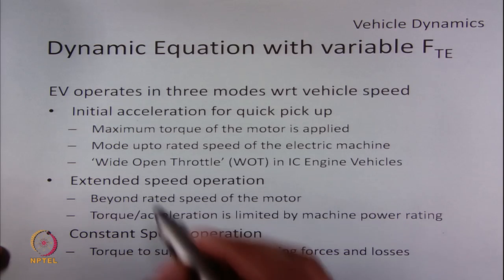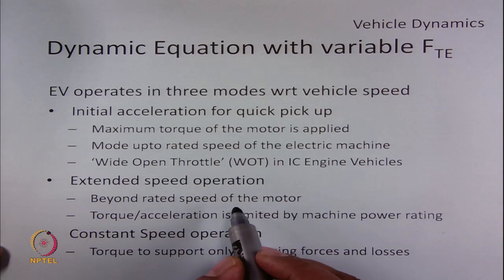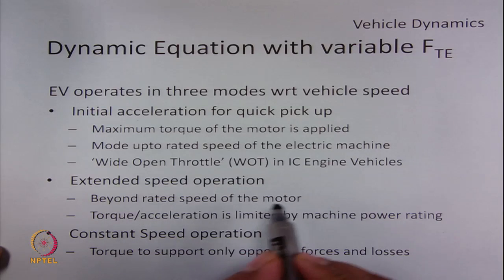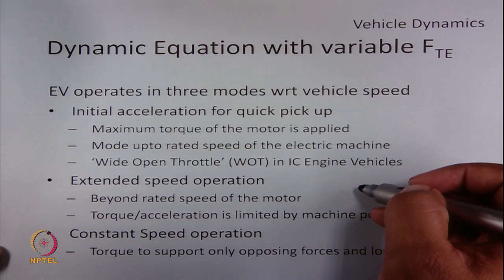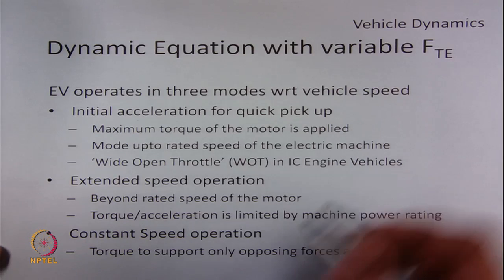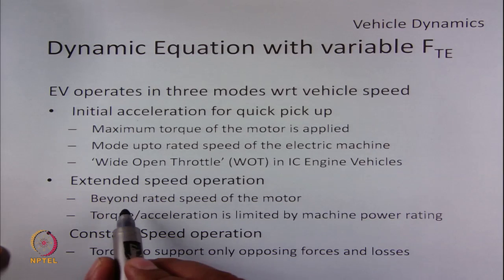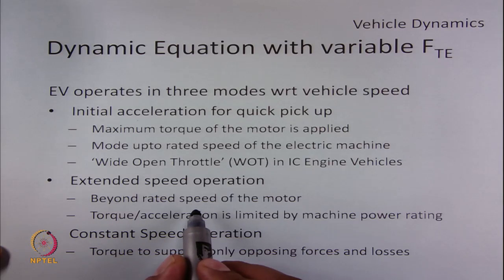So when we want to go for high speed operation of a vehicle, which is beyond the rated speed of the motor, it needs to operate in the field weakening region or constant power region. We will see the details later. Since we are going beyond the rated speed of the motor, now the full torque cannot be given.